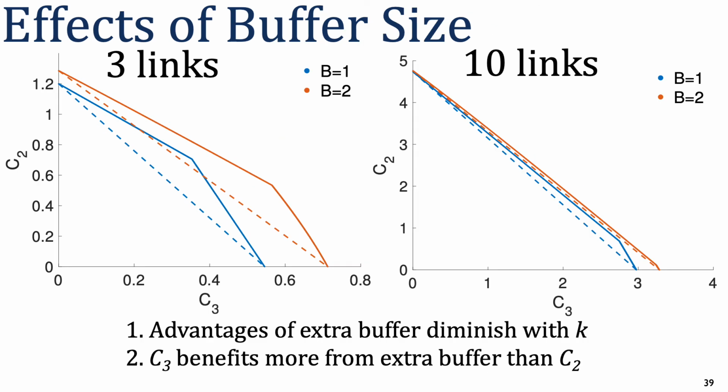Finally, we do a comparison of the capacity regions when each link has one long-term versus two long-term quantum memories allocated to it. From the first plot, we can clearly observe the advantages of extra buffer, but these advantages diminish when the number of links increases. Also, note that the tripartite capacity benefits more from the extra buffer space than the bipartite capacity.